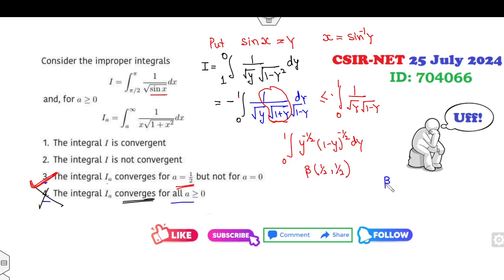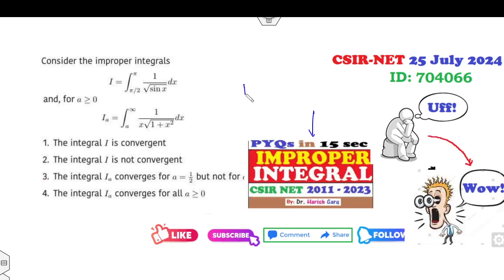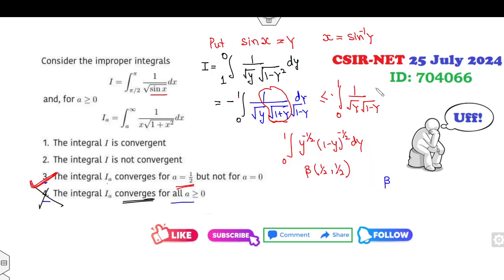And what I told you in the shortcut tricks is that the beta function is always convergent for all values of m and n which are strictly greater than 0. Now, what is the value of m? m is half, n is half, both are greater than 0. So this integral is convergent, and the other part is also convergent. So yes, I is convergent here. So the right answers are A and C for this problem.